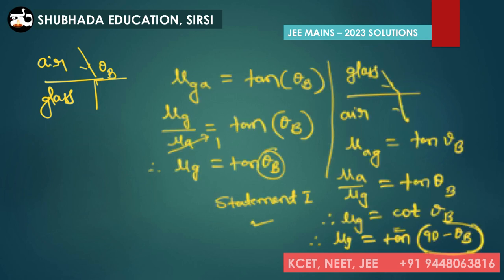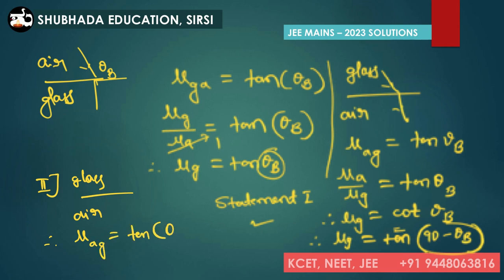And if you look at the second statement, according to it, Brewster's angle for the light propagating from glass to air is tan inverse of mu g. Now the ray of light is propagating from glass to air. Now we can write the refractive index of the air with respect to glass equal to tan of theta b.